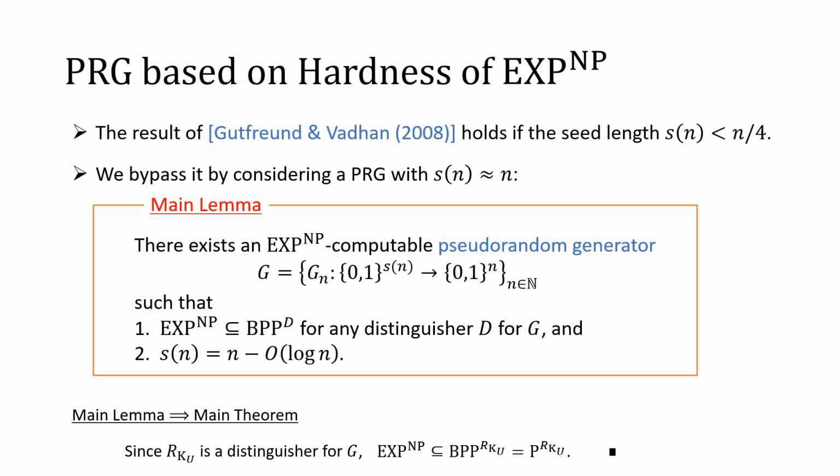Specifically, the core of our result is the following main lemma, which states that there is an EXP^NP computable pseudorandom generator, such that for any distinguisher D, we can reduce EXP^NP to the oracle D. And the reason why this is not subject to the result of Gutfreund and Vadhan is that the seed length must be n - O(log n). Once we prove this main lemma, it is easy to get the main theorem, because the set of random strings is a quite powerful distinguisher, so we can reduce EXP^NP to the set of random strings.